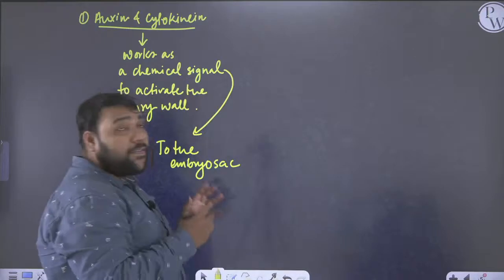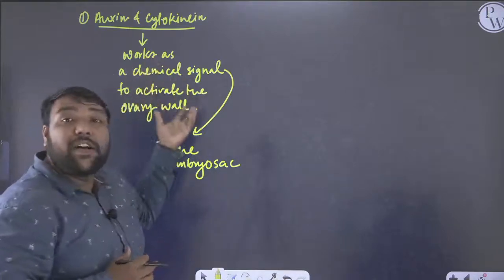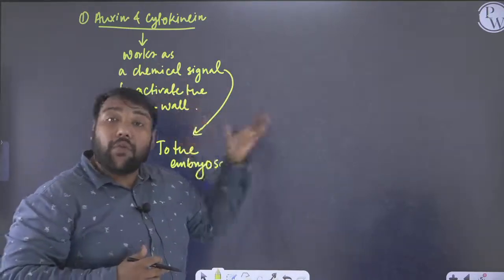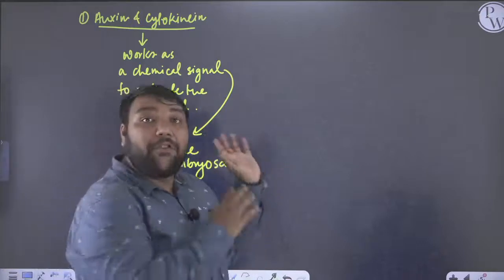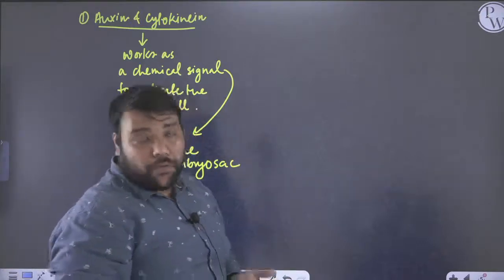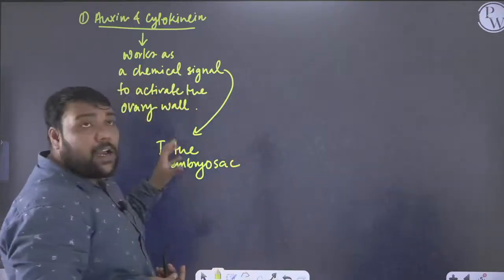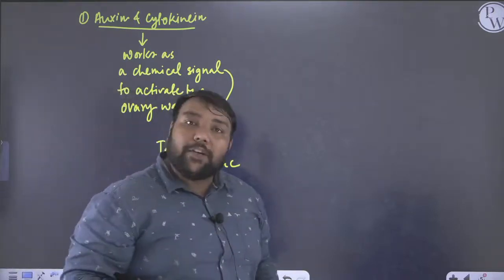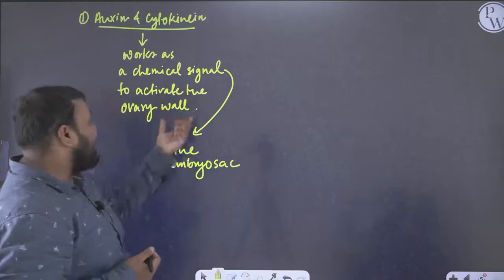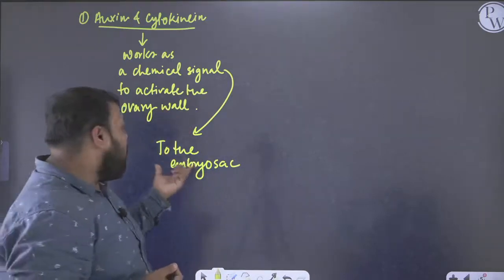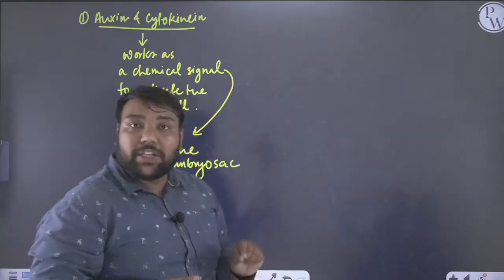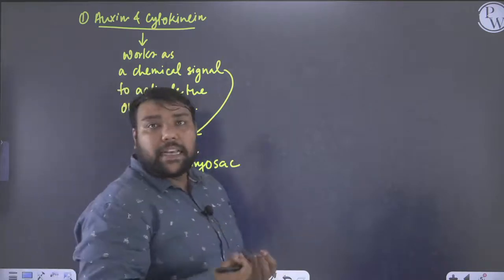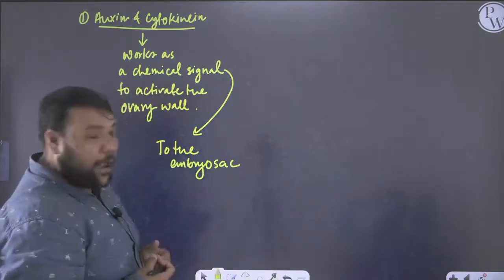So what we have seen here is the first signal for fruit formation. We'll come back and revisit this section when we talk about fruit formation. But here our main target is to understand how auxin and cytokinin work as a chemical signal for the embryo sac activation, or you can say as a signal transformation to the embryo sac.